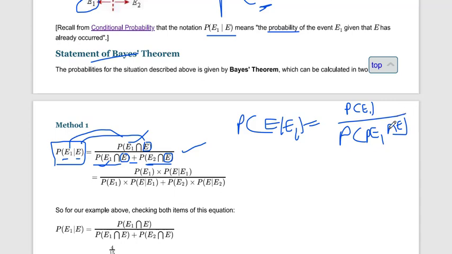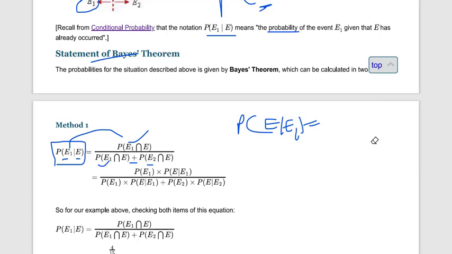Now here you can see that we have probability of E1 intersects E. Sorry, my mistake. Here we have to write it like this: P of E1 intersects E and probability of E1. This is the formula of conditional probability which we discussed in the last two lectures.